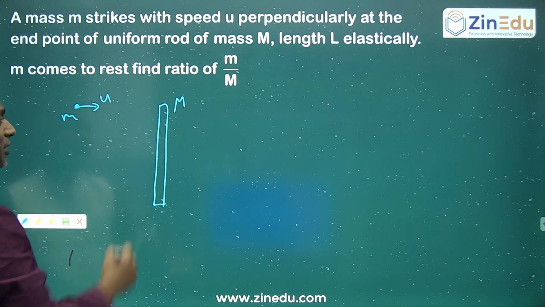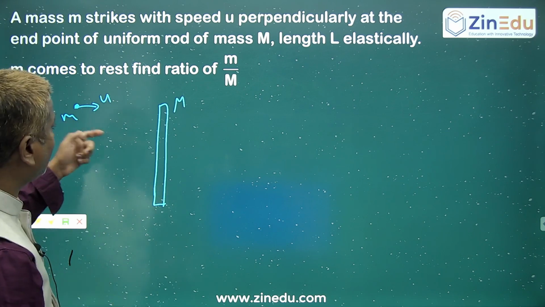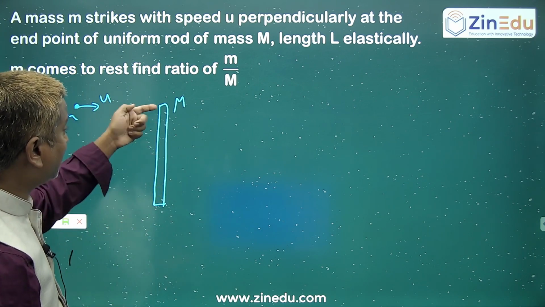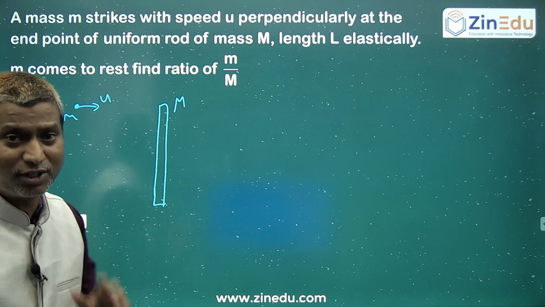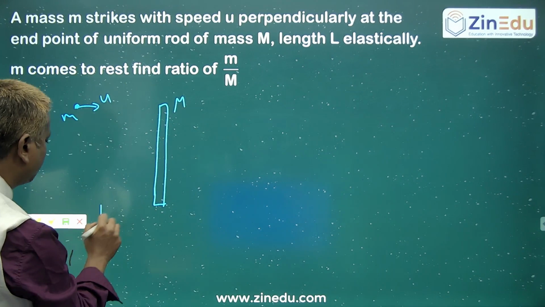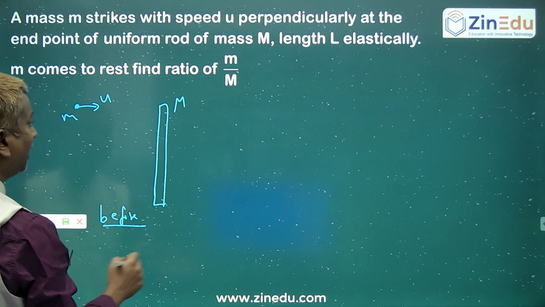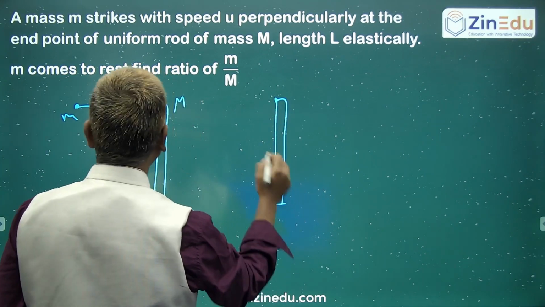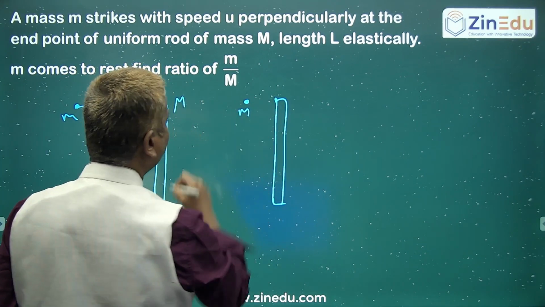So then what will happen to the rod? Definitely this small m mass is giving some impulse to the rod, and that impulse is not exactly at the center of mass of the rod, isn't it? So after the collision, this is before. And after collision, clearly it is mentioned that small m is coming to rest.